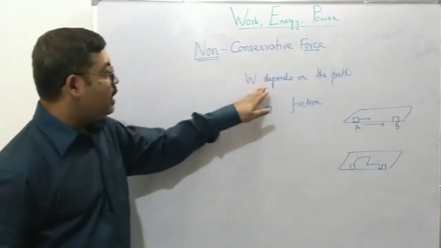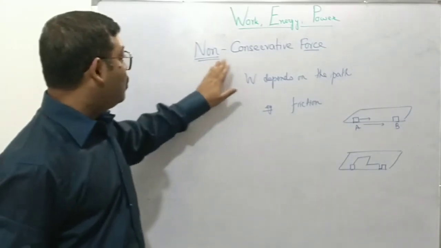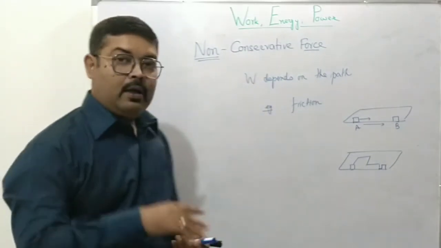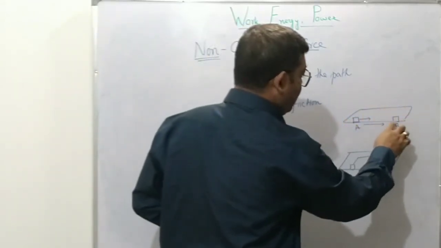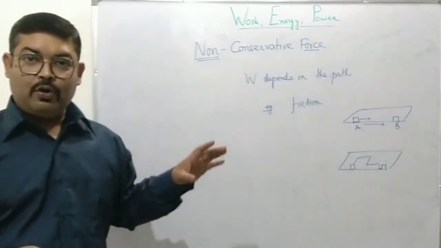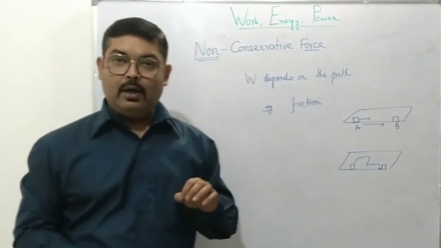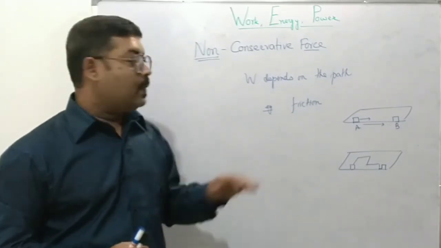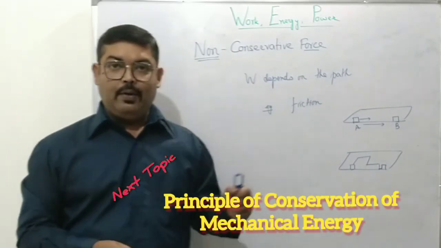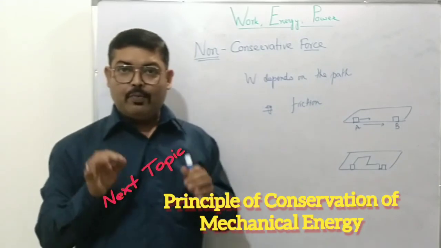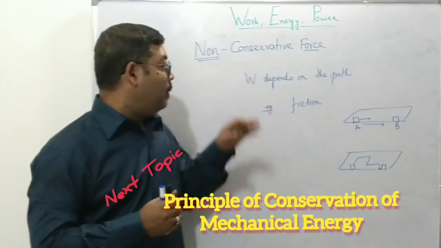So if the work done depends on the path, then such forces are known as non-conservative forces. Here, the work done in a closed path, starting from A, moving along the plane and coming back to A, the total work done will not be 0. Number 3 is that here the force cannot be given by the negative gradient of potential energy. Okay. So, in our next chapter, we will be discussing the very important topic of the law of conservation, or principle of conservation, of mechanical energy.